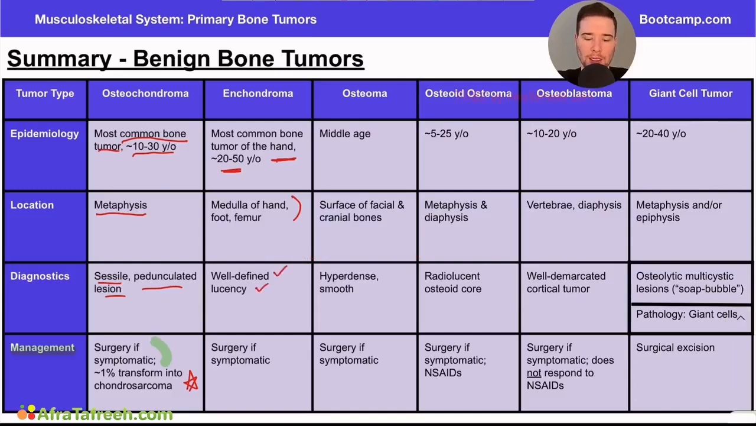Now, when we think about the diagnostics here, this is going to be a well-defined lucency on imaging. That is to say, it should have a very clear appearance rather than something that's a little bit more sporadic or chaotic that doesn't really have a defined shape. When we think about the management here, again, as with a lot of these benign bone tumors, surgery if symptomatic. If the patients are not having symptoms and it's just found, you might just do a watchful waiting approach.